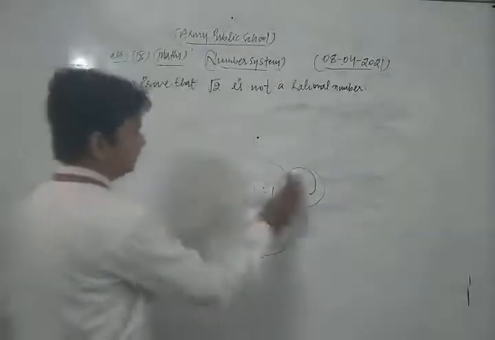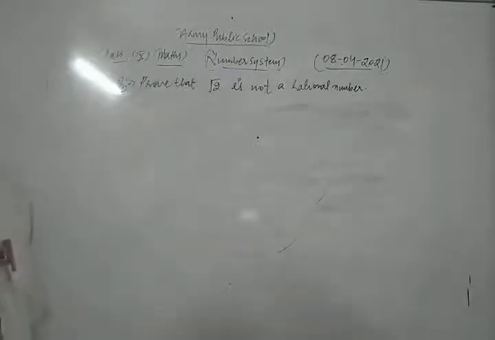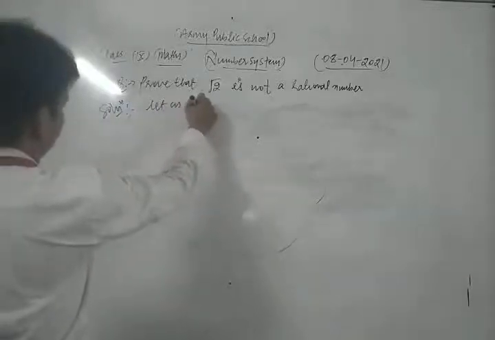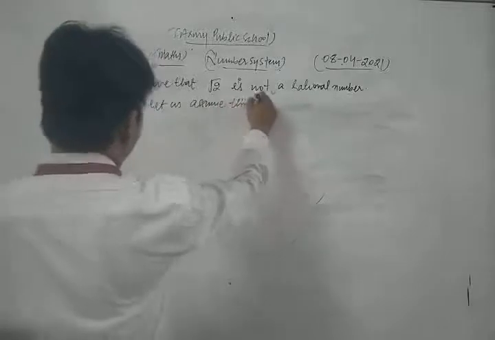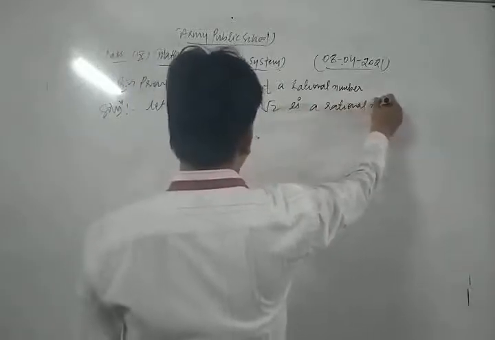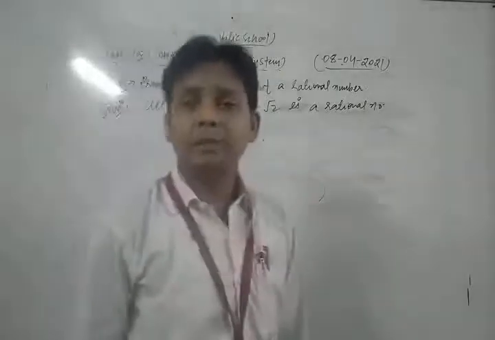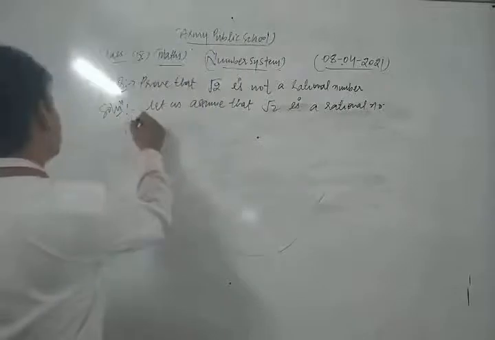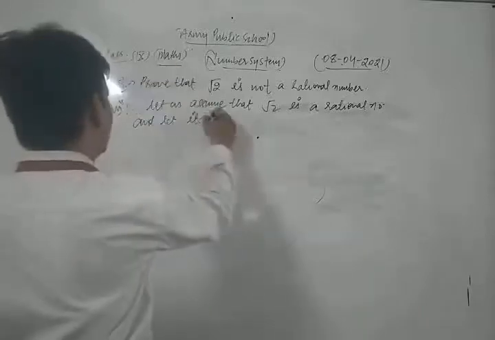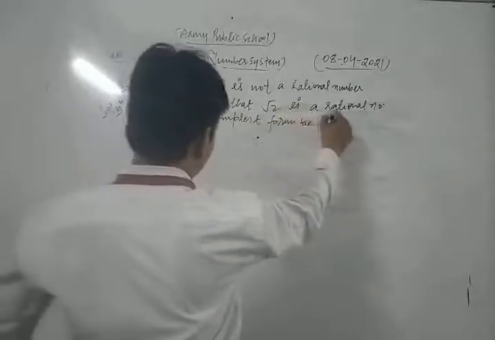So first of all, let us assume that root 2 is a rational number, and let its simplest form be p upon q.